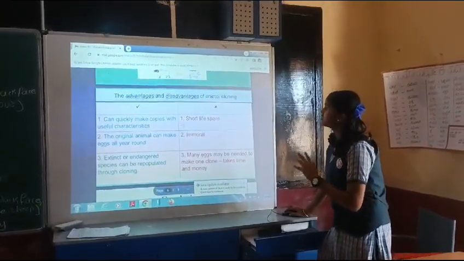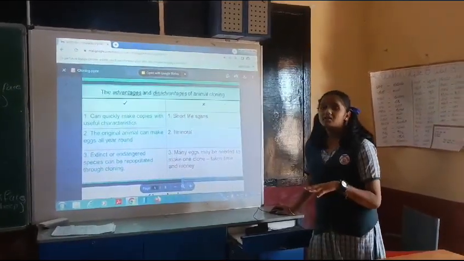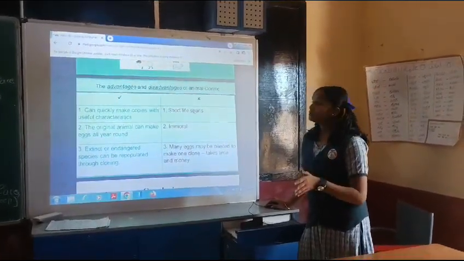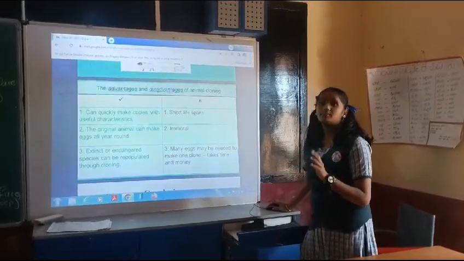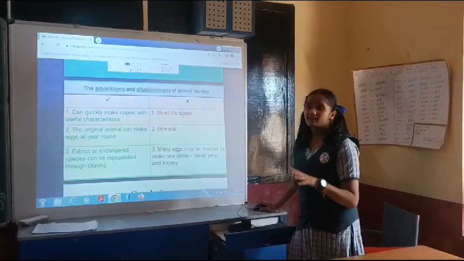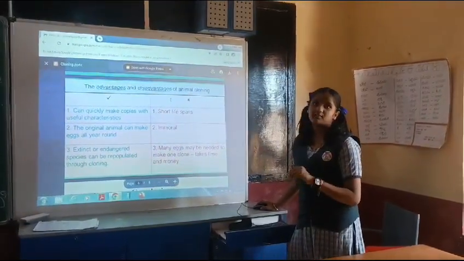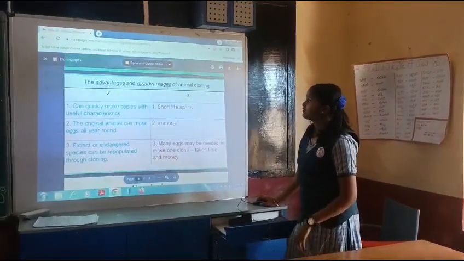So let's move on to the disadvantages. Short lifespan. These animals don't have too much of a lifespan. Almost all cloned animals have abnormalities. So a normal sheep lives up to 11 or 12 years, but Dolly died from lung disease on 14 February 2004.